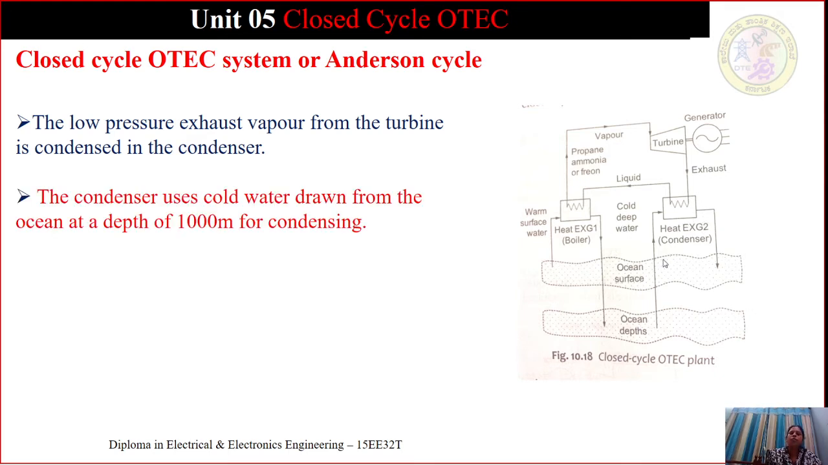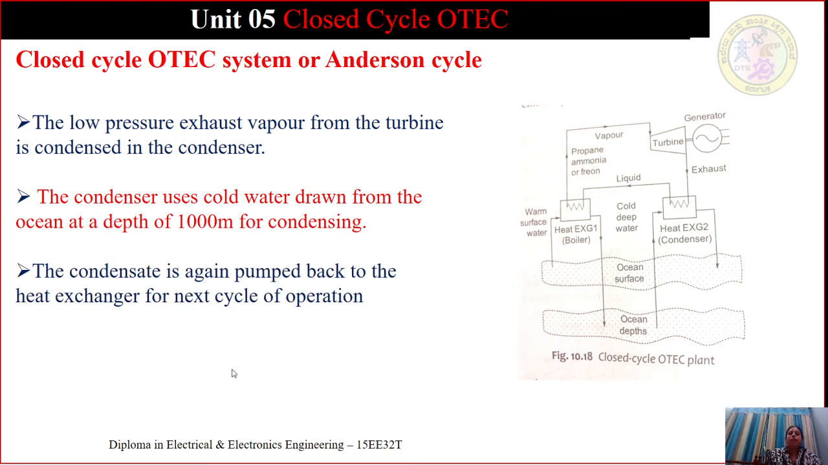This condenser uses the cold water drawn from the ocean at a depth of 1000 meters for condensing. The condensate is again pumped back to the heat exchanger for the next cycle of the operation, and the cycle repeats. Whatever the working fluid, it may be propane, ammonia or freon, it recycles the operation, and once it is in liquid form it is again sent back to heat exchanger 1, where it gets vaporized with the help of warm surface water, and it is sent to the turbine.